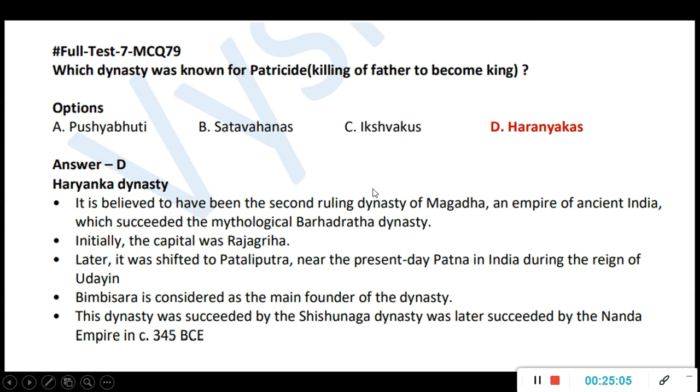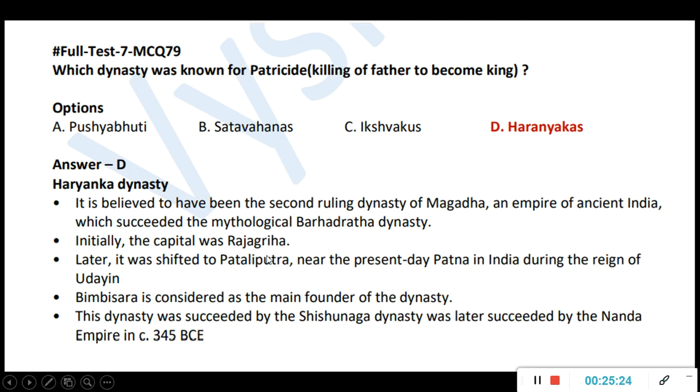So the Magadha Empire, if you know, the first kingdom or mythological kingdom is this Barhadatta dynasty. Okay, this existed. After that a dynasty came which is called the Haryanka dynasty. That is the second ruling dynasty of Magadha, and their capital was Rajagriha. Later Patliputra and all will come. Earlier Rajagriha was the capital.